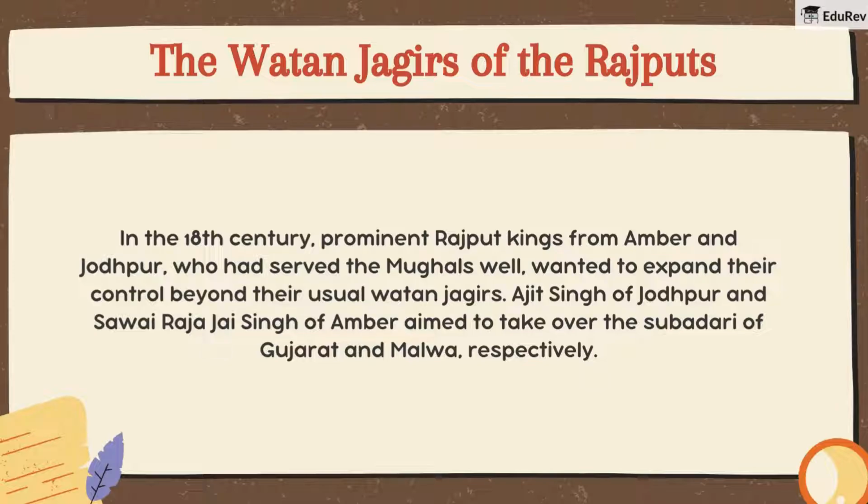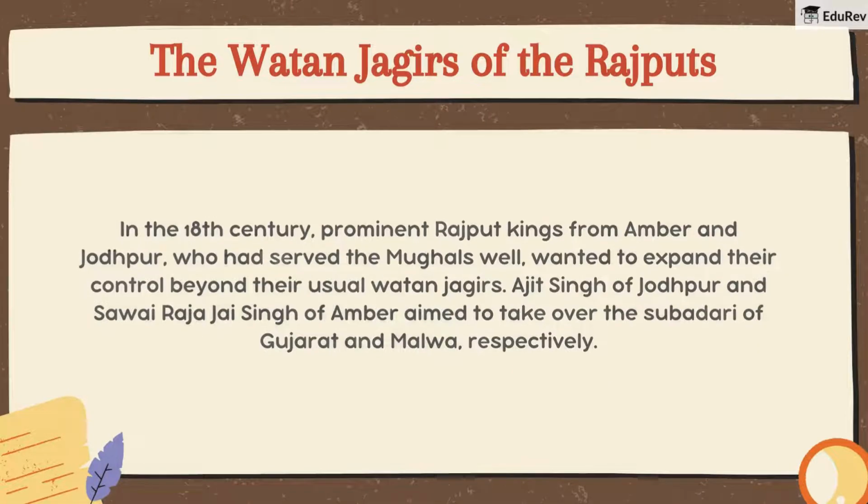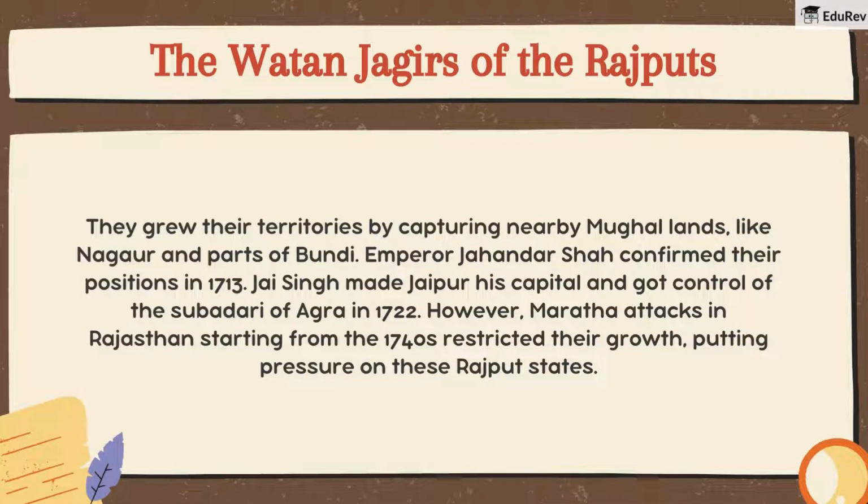Ajit Singh of Jodhpur and Savai Raza Jai Singh of Amba aimed to take over the Subedari of Gujarat and Malwa, respectively. They grew their territories by capturing nearby Mughal lands like Nagaur and parts of Bundi. Emperor Jahandar Shah confirmed their positions in 1713. Jai Singh made Jaipur his capital and got control of the Subedari of Agra in 1722. However, Maratha attacks in Rajasthan starting from the 1740s restricted their growth, putting pressure on these Rajput states.